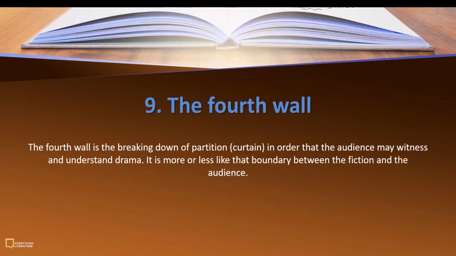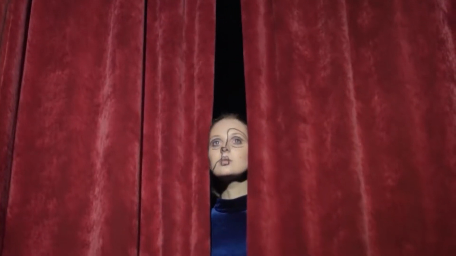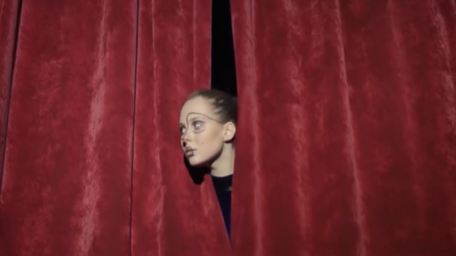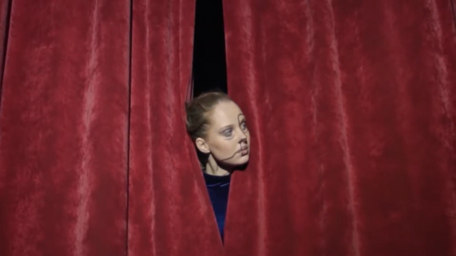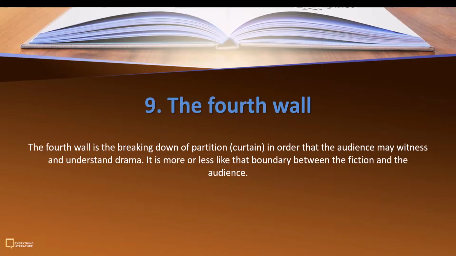The fourth wall is the breaking down of partition, or should I say the use of curtain, in order that the audience may witness and understand the drama. It is more or less like the boundary between the fiction and the audience. So there are some stage performances, majorly in churches and the likes, whereby before the audience get to see the stage directly, there is a curtain that is being used. At intervals, the curtains are being drawn and being closed after each scene. So this can be referred to as the fourth wall. In most cases, it's left open so that the audience can have access to what is actually going to be happening on the stage.